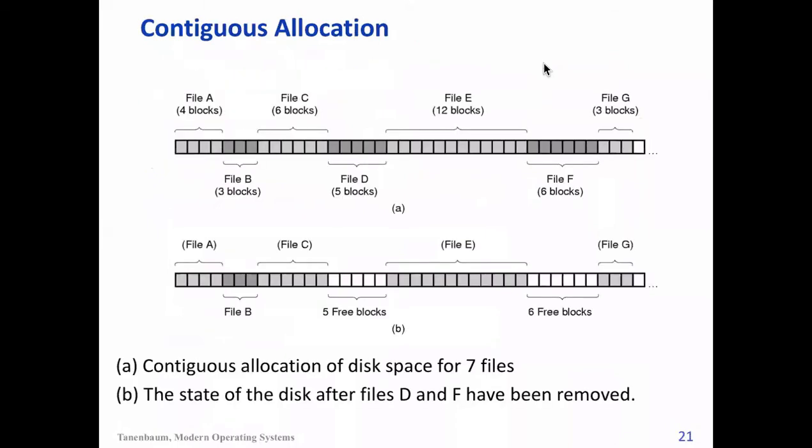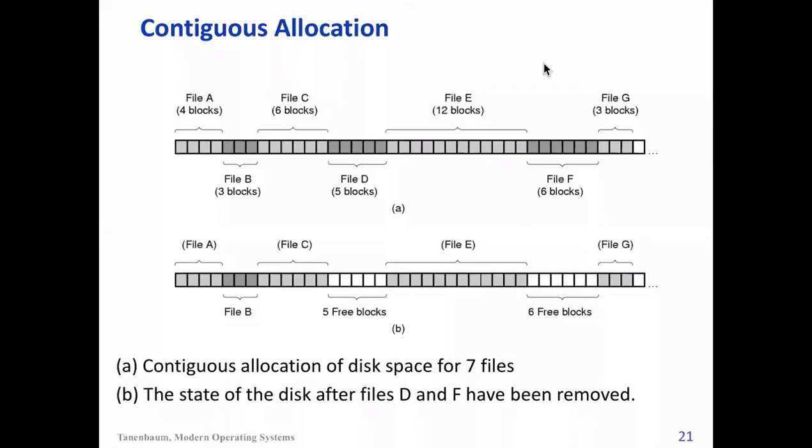It means that whatever be the number of blocks in a file, it has to be in contiguous block positions or contiguous sector positions in the hard disk. So if file A, for example, consists of 4 blocks, you can see here at the top, these are the 4 blocks continuously. Then file B is 3 blocks, which are continuous.